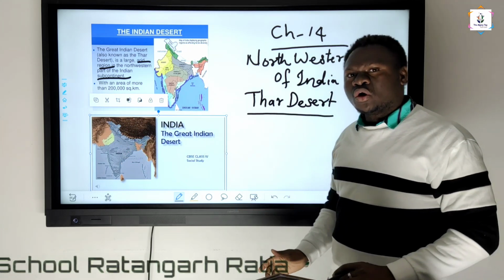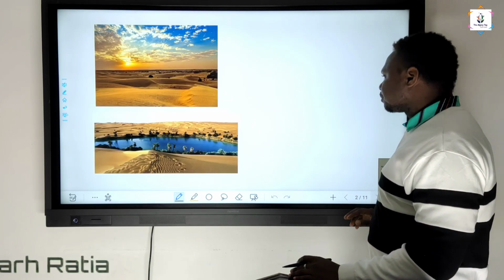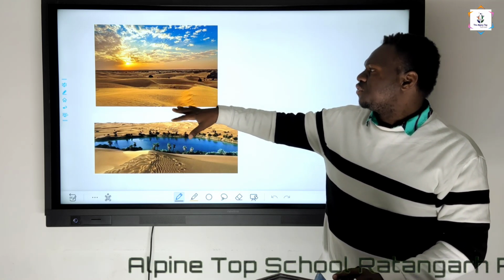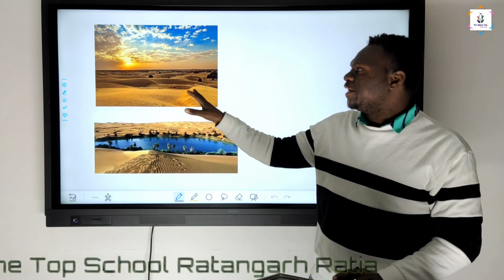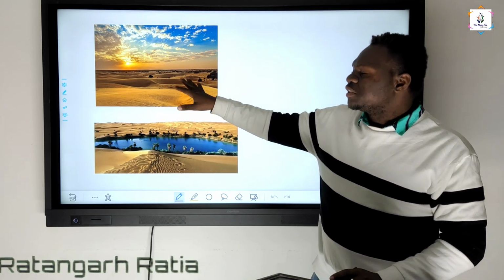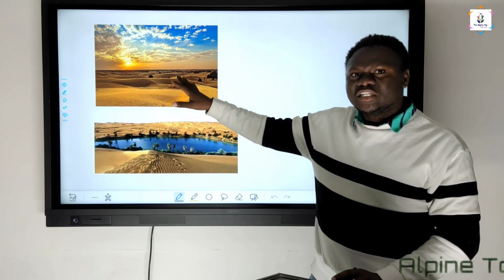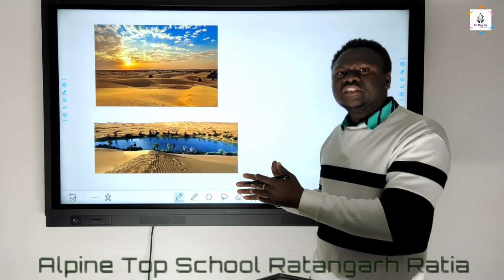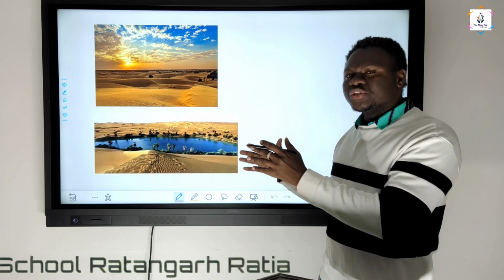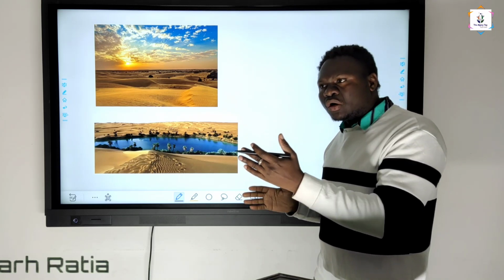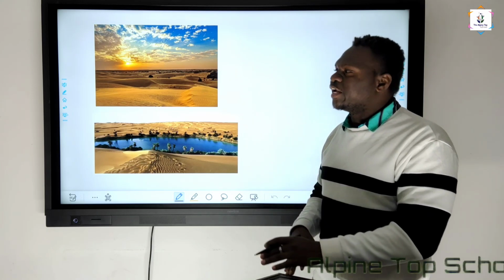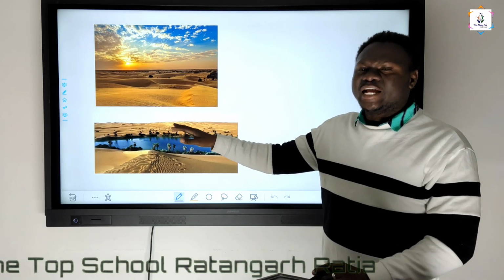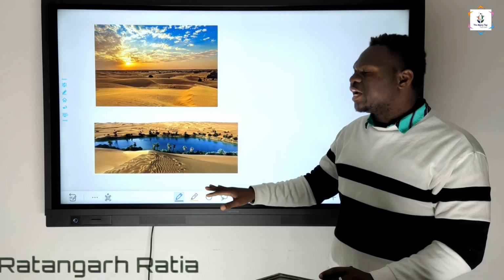Then we'll quickly go on to the next slide. These 2 slides show different views of the desert area. These are sand dunes. These sand dunes usually change their size and location, because whenever the wind moves at a fast speed, you can see their shapes and sizes increasing or decreasing.